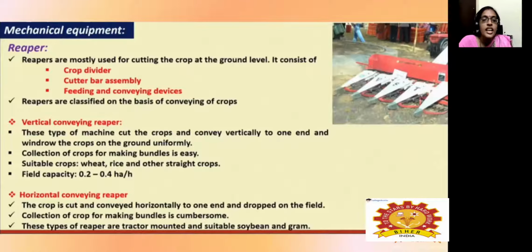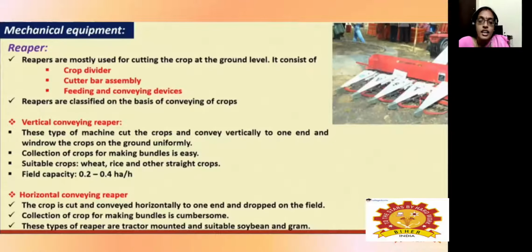Then the vertical conveying reaper. It helps to convey the harvested crops vertically from one end to the other. Mostly it is used for collection of the crops and making bundles very easily. It is suitable for wheat, rice and other crops, and the field capacity will be around 0.2 to 0.4 hectare per hour. And then horizontal conveying, where the crops are conveyed horizontally.